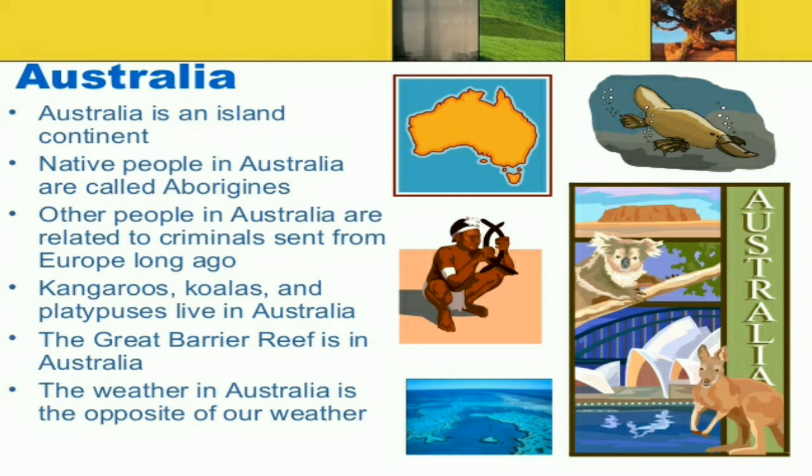So our weather and Australia's weather is different, and Australia is an island continent, and kangaroos, koalas, and other animals live there. So children, you all understand about Australia.